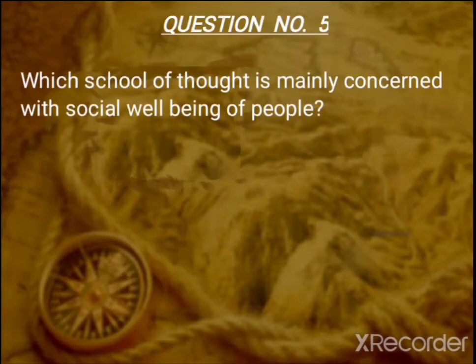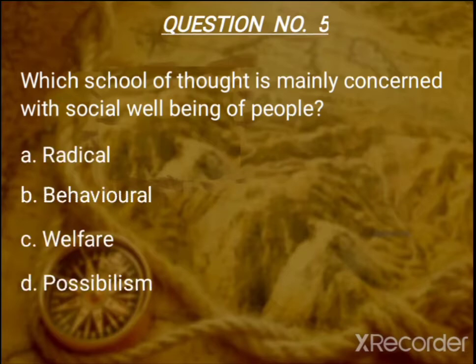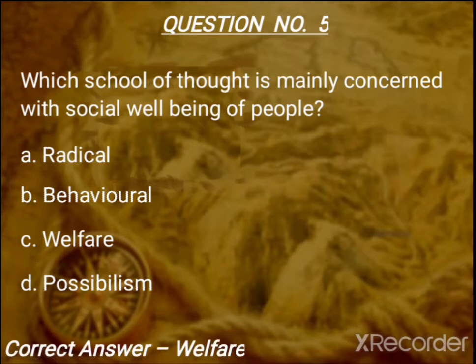Question number 5. Which school of thought is mainly concerned with social well-being of people? The options are radical, behavioral, welfare and possibilism. The correct answer is welfare school of thought.